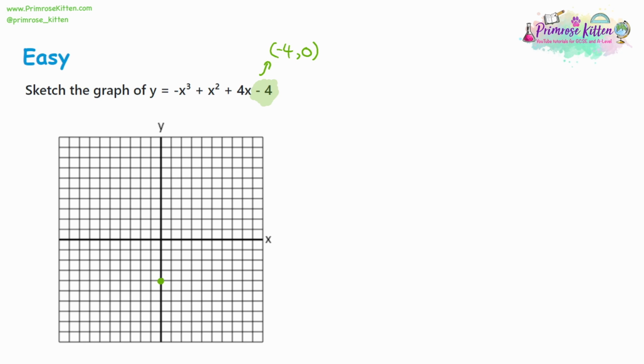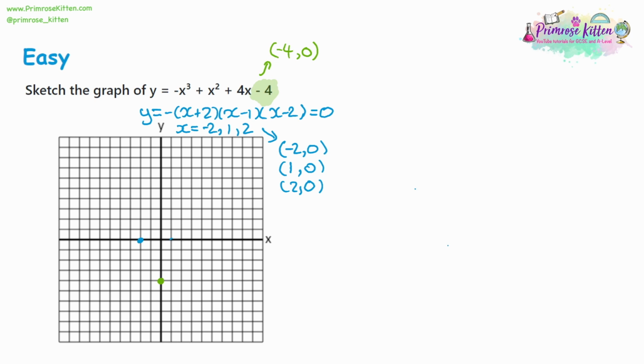The next thing to do is to factorize this. Now, again, that takes quite a while with algebraic long division. So go and watch the video on that if you want to know how. But once you factorize this, you should get this expression. Now, if you made this equal to 0, so when y is equal to 0, we are getting the x-intercepts. So that's going to be x being equal to negative 2, positive 1, and positive 2. So now we know 3 more coordinates when x is equal to negative 2, 1, and 2. They are all when y is equal to 0. So let's plot them on the graph.